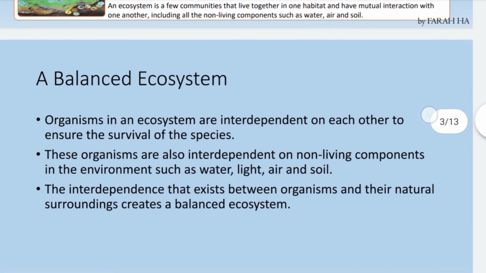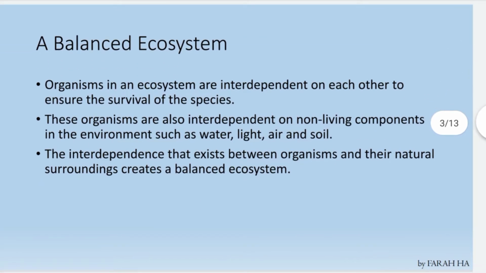For ecosystem, we have discussed it yesterday, right? In the previous videos. So what is a balanced ecosystem? Organisms in an ecosystem are interdependent on each other to ensure the survival of the species. These organisms are also interdependent on non-living components in the environment such as water, light, air and soil.